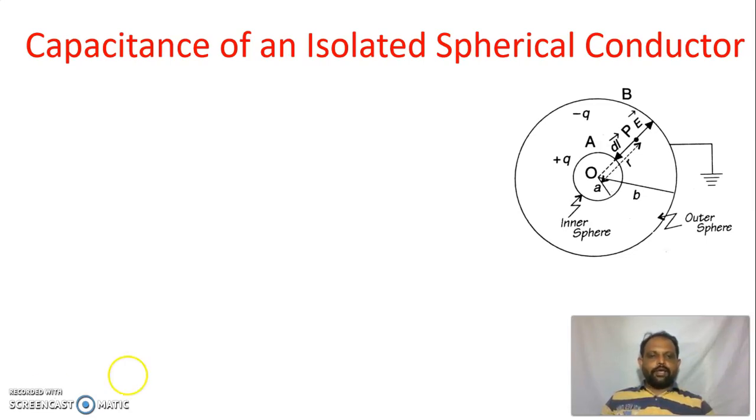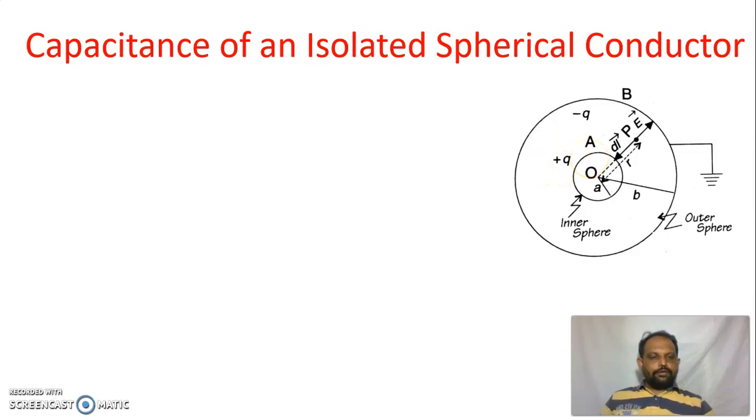You can see here this is the sphere A and this is the sphere B. So we consider two concentric spherical spheres A and B, each having radius small a and small b. Small a is the radius of the sphere A and small b is the radius of the sphere B.